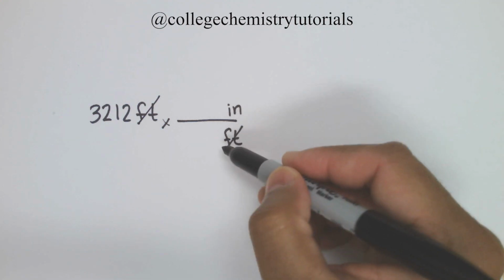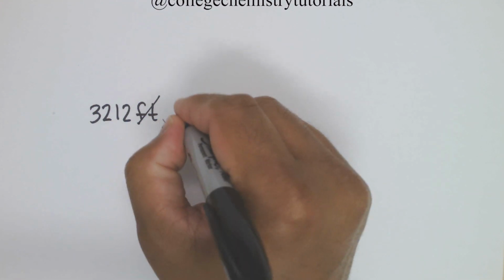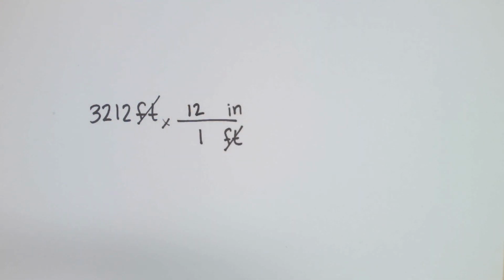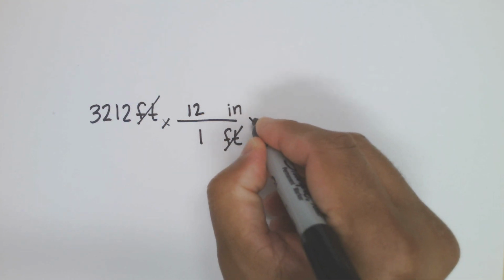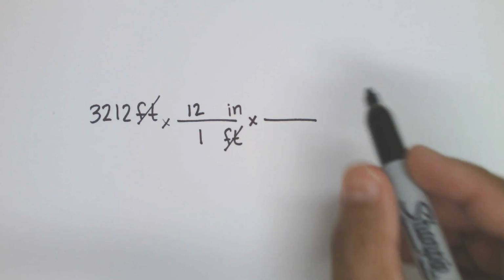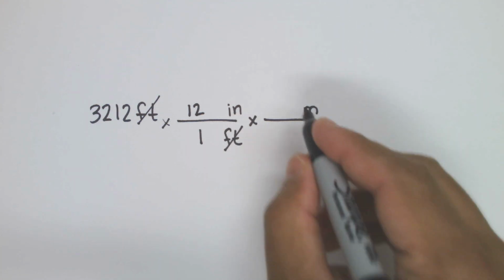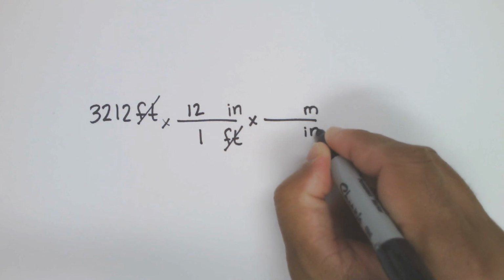What we do next is plug in our ratio. 1 foot is equivalent to 12 inches. Of course, we're not done yet. We'll go ahead and multiply by the next ratio. As you would imagine, we want to convert inches into meters, and we want to cancel inches, so we'll put the inches in the denominator.